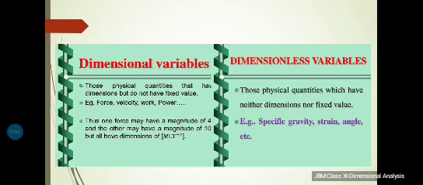Just now I was telling you that in this type of representation the magnitudes are not considered. It is the quality of the type of the physical quantity that enters. Now those physical quantities which have neither dimensions nor fixed value are called dimensionless variables. For example, specific gravity, strain, angle, etc.